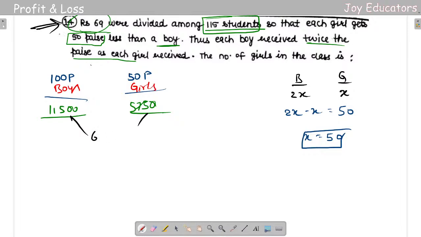So 69 rupees, I'm going to take as 6900 paisa. If I remove 6900 from 11500, I'll be getting 4600. And if I remove 6900 from 5750, it's almost 250 over there and 900 over there. 900 plus 250 is going to be 1150.